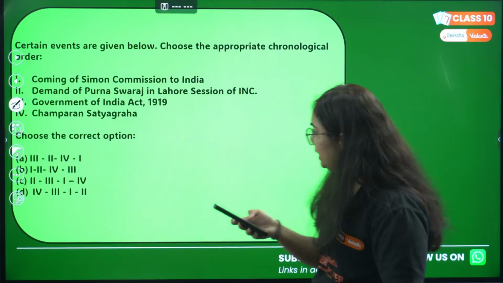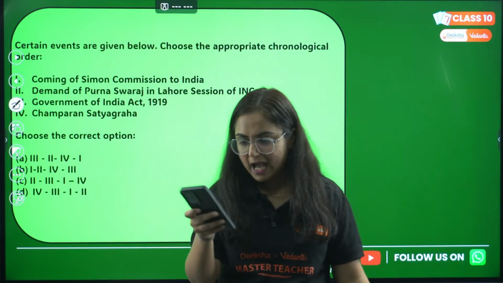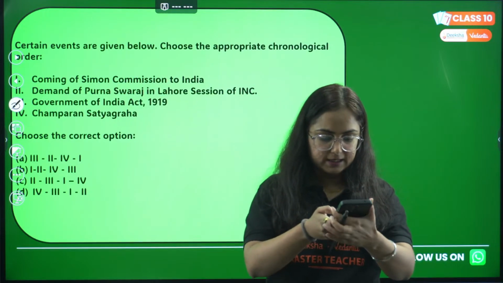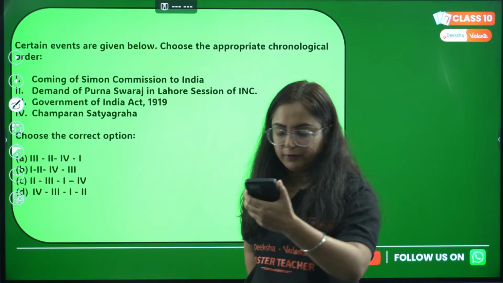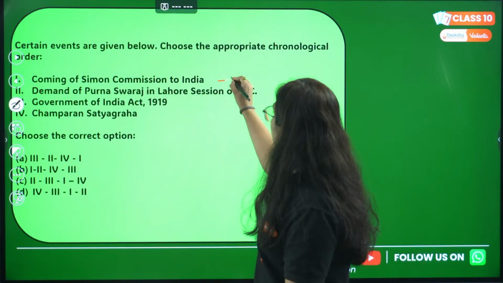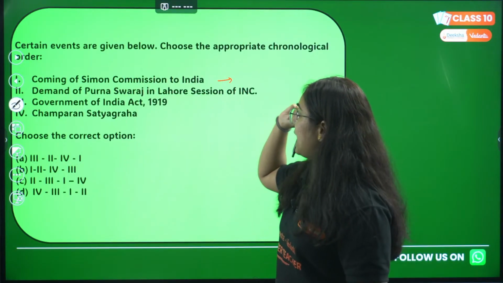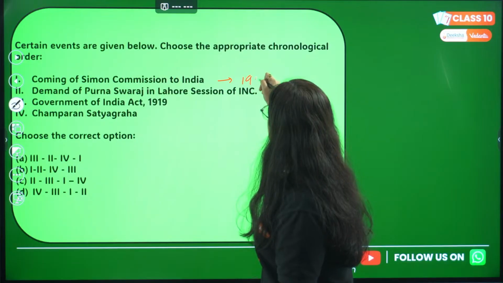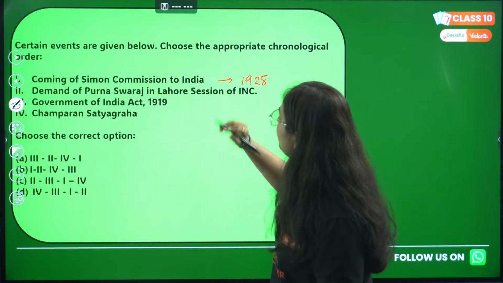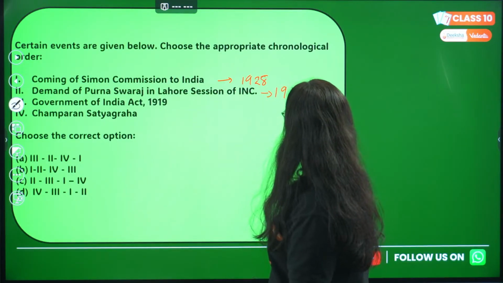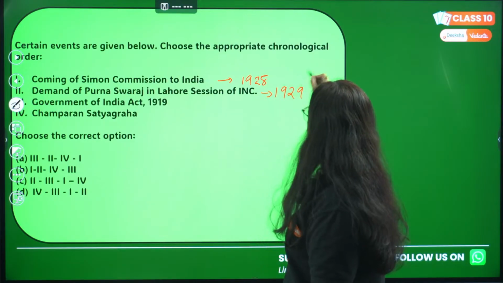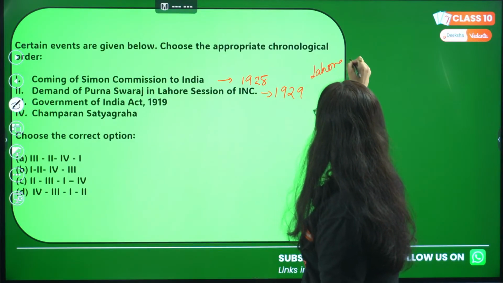Okay, Rohit answered this one as D. Sam, you answered it as D. Great, let's check. So coming of Simon Commission. Simon Commission came in India in the year 1928. Fine. Demand of Purna Swaraj 1929. Session held in Lahore.